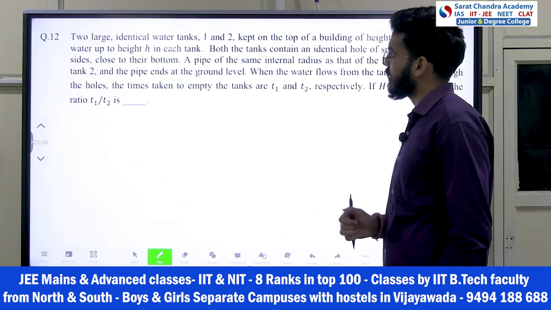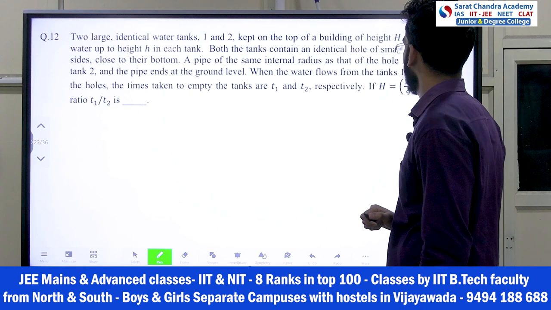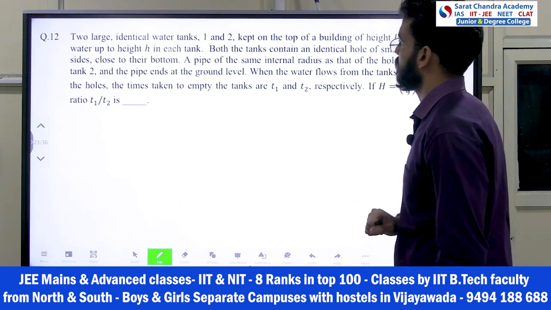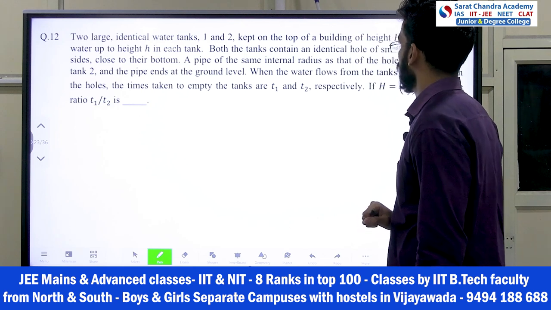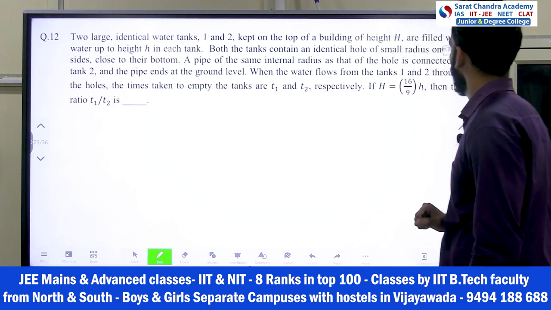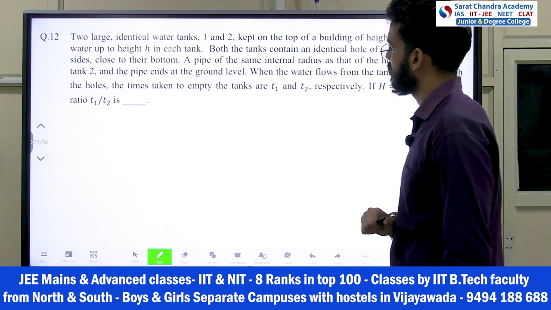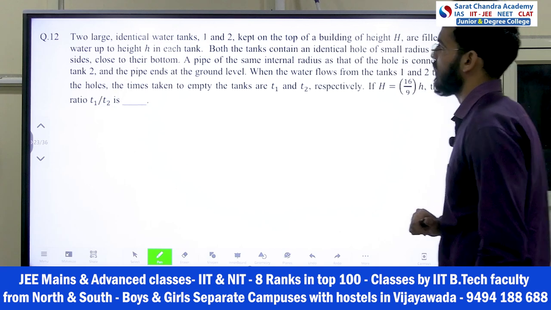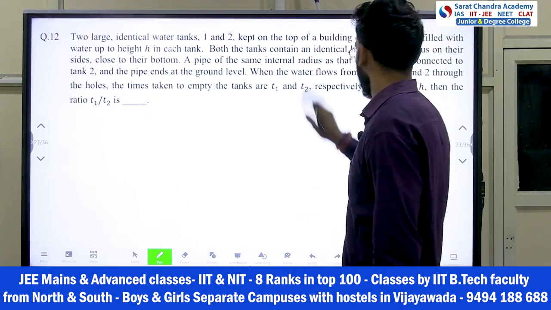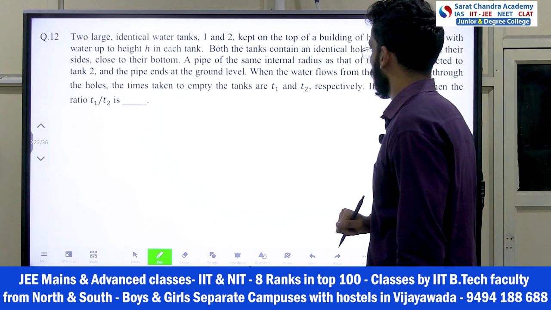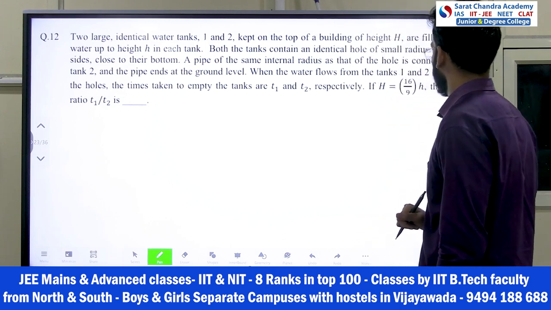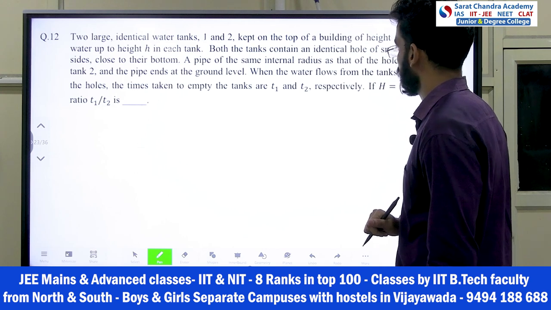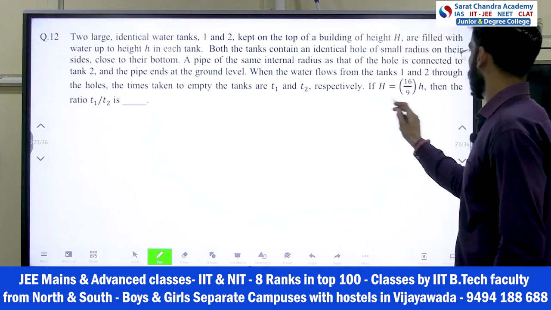Two large identical water tanks 1 and 2 kept on the top of a building of height h are filled with water up to a height small h in each tank. Both the tanks contain an identical hole of small radius r on their sides, close to their bottom. A pipe of the same internal radius as that of the hole is connected to tank 2, and the pipe ends at the ground level. When the water flows from the tanks 1 and 2 through the holes, the time taken to empty the tanks are T1 and T2, and the H relation is also given.